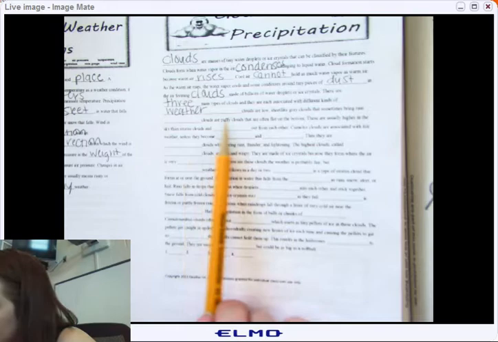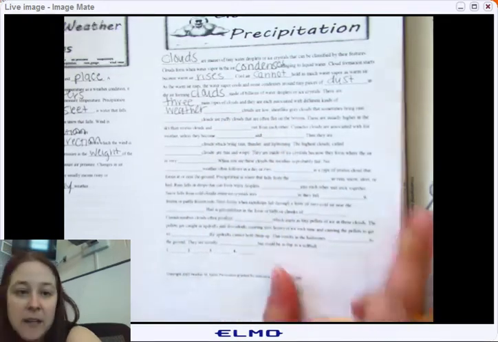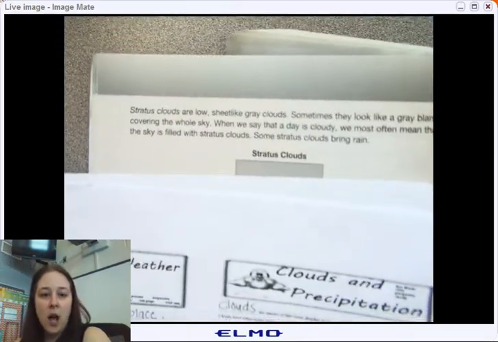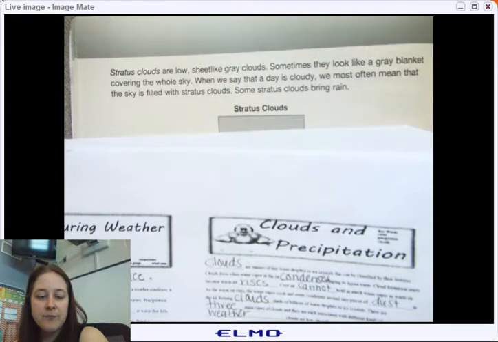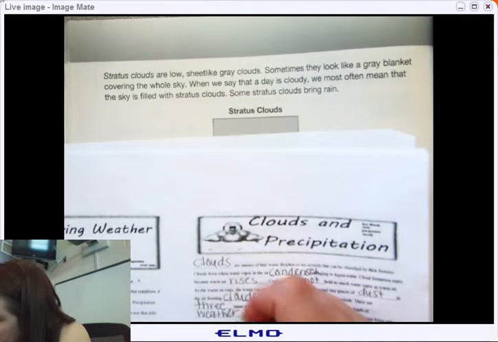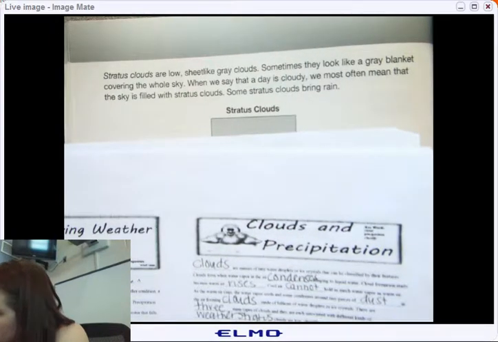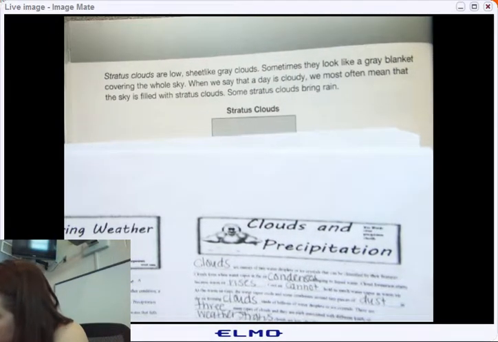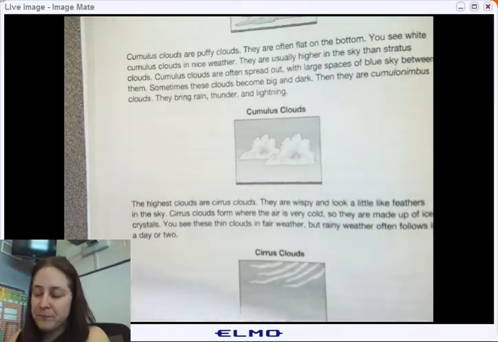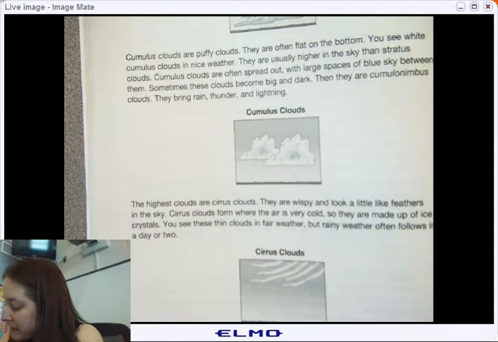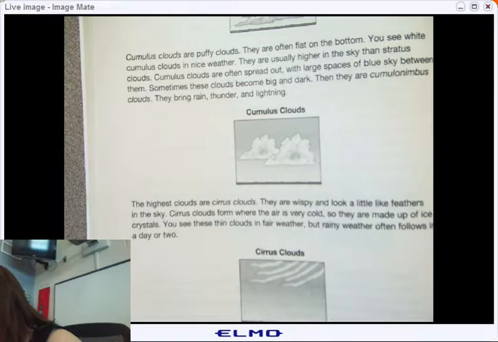So blank clouds are low, sheet-like clouds. What kind of clouds are low and sheet-like? Yep, stratus clouds are low, sheet-like clouds, and sometimes bring rain. Blank clouds are puffy clouds and often flat on the bottom. What kind of clouds are puffy and flat on the bottom? Cumulus clouds are puffy clouds and often flat on the bottom.